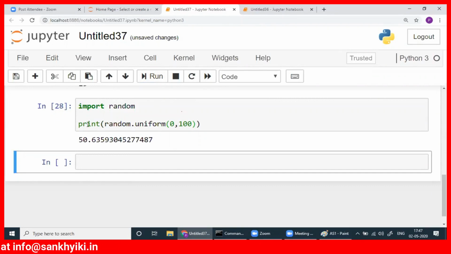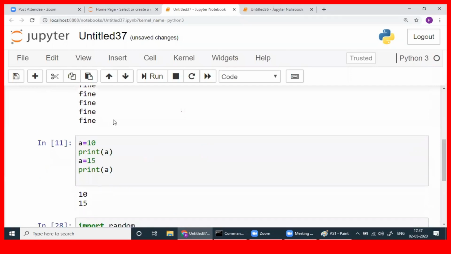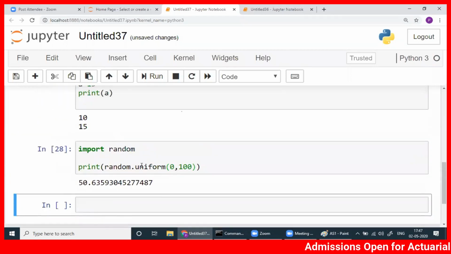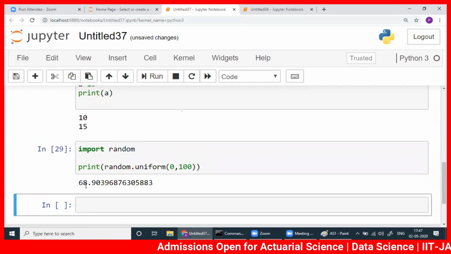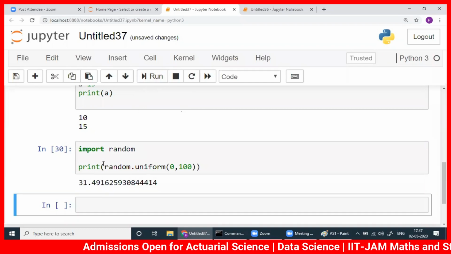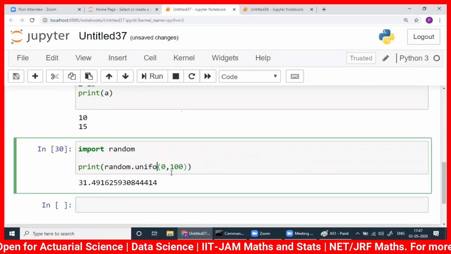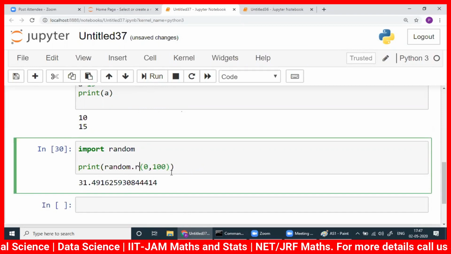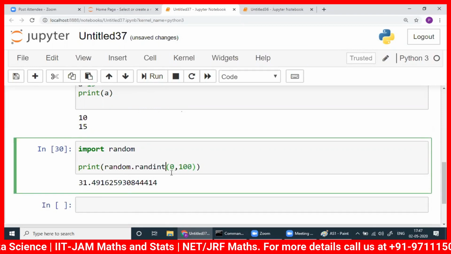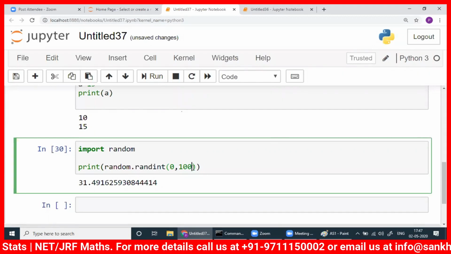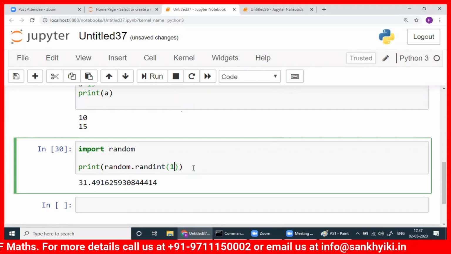Now, suppose I want to get many numbers, I can run a for loop here. That's why I showed it here. I can run a for loop here to get 100 numbers. Okay. So 0 to 100, I got a number. I run it once again, 68. Random we are getting. So suppose you want to roll a die, the discrete one you have to make it randint. I'll show you everything tomorrow. We'll continue with this one once again. So if you write random.randint, suppose I will write 1 to 6.